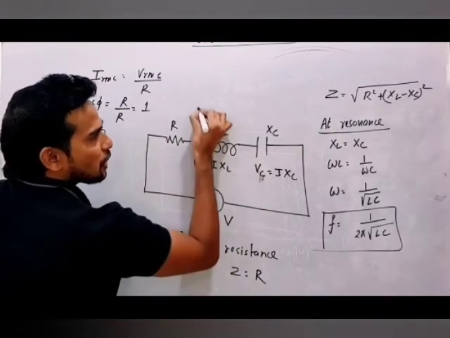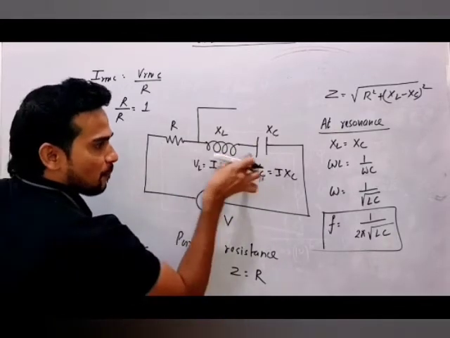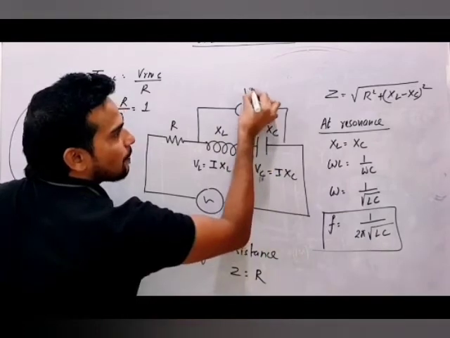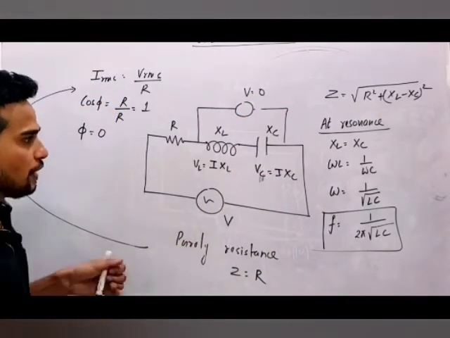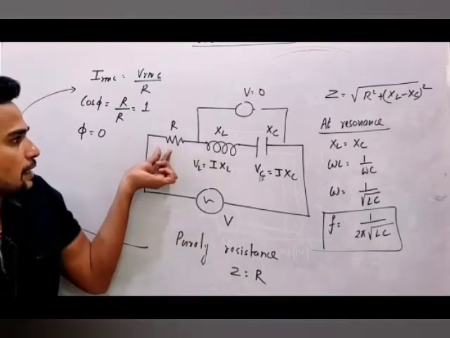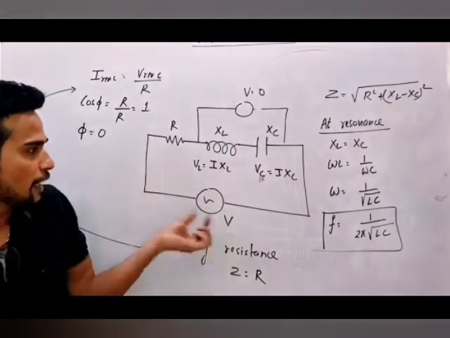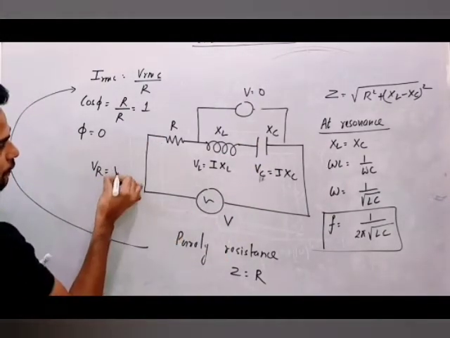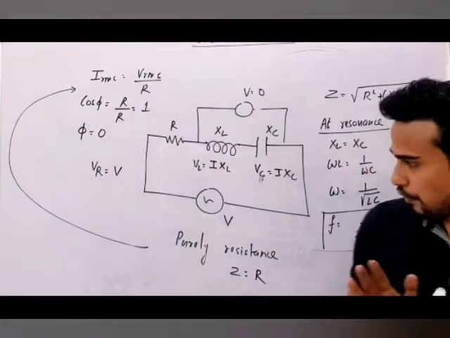So net potential across these two combination will become 0, though both have the same potential across each other. And whatever the drop you will have here, V net will be under root of VR square plus VL minus VC squared. VL and VC both will be equal, so whatever V net you will get, VR will come same as your V net. That is our V.